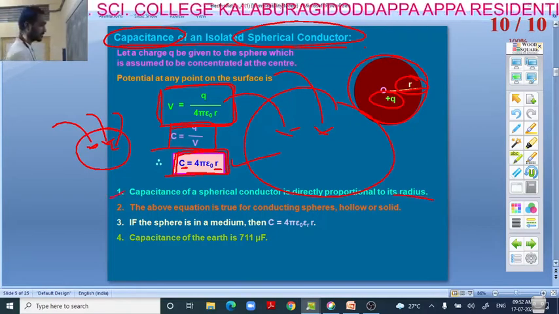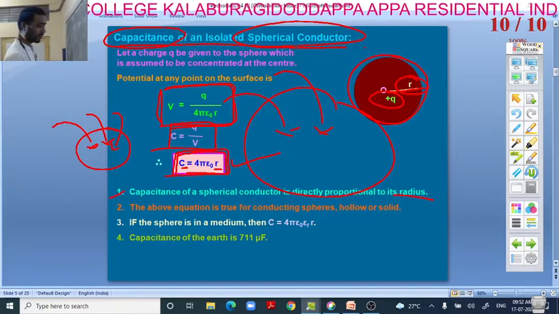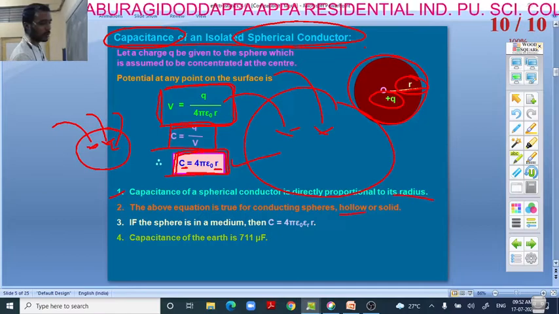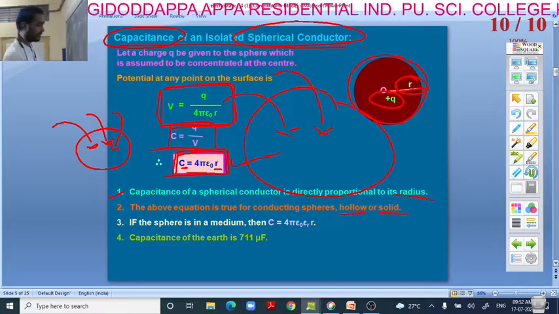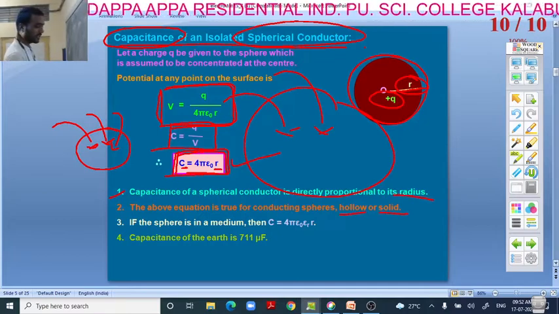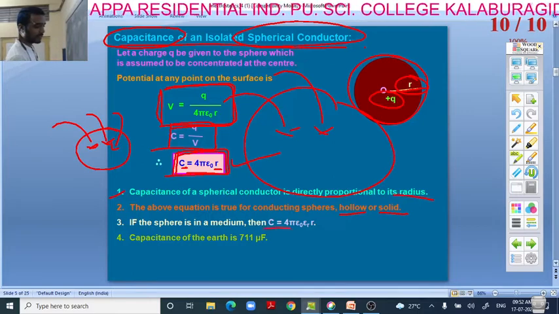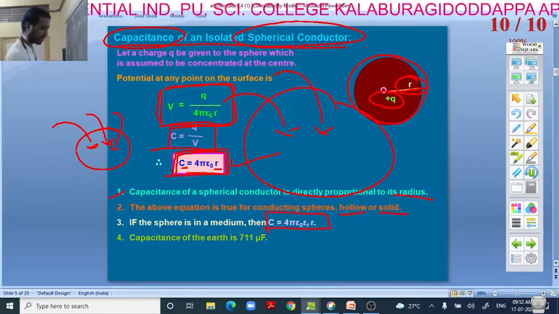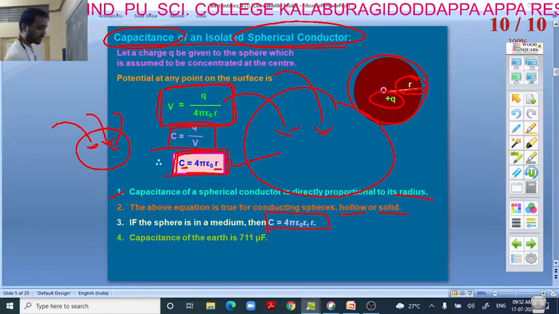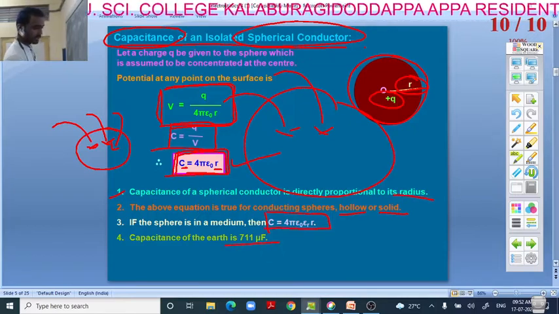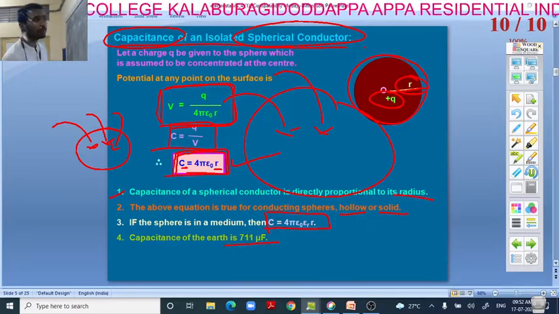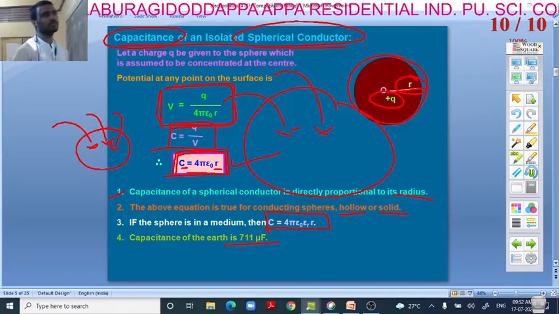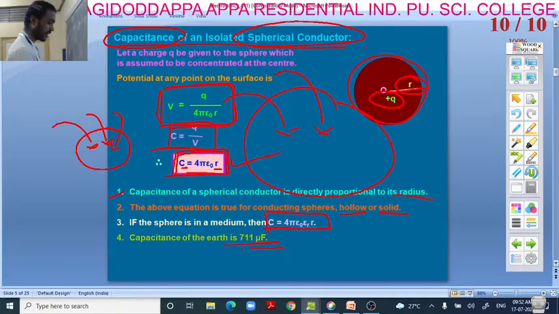That is the first point. The above equation is true for conducting spheres, hollow and solid, right? If the sphere is in a medium, then C is equal to 4 pi epsilon naught epsilon R into R. Next, capacitance of the earth is 711 microfarad. This is the capacitance of the earth. You have to remember this. It may help in direct questions.